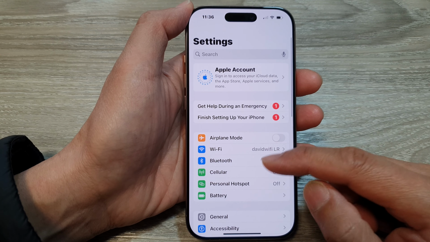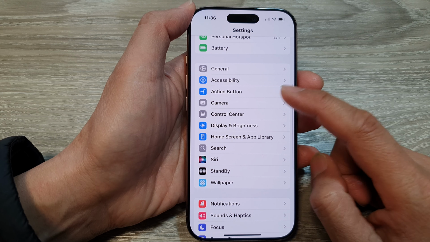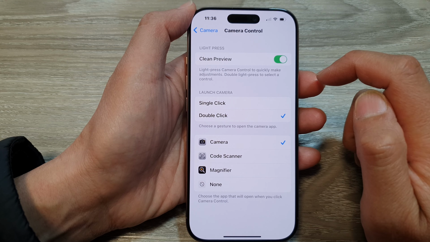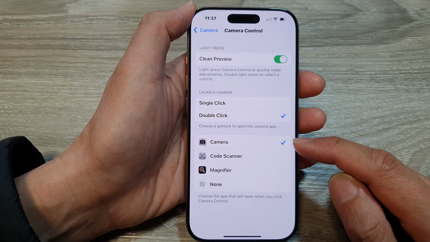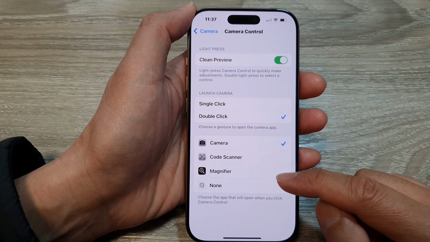Then in the Settings page, we scroll down and then tap on Camera. Next, tap on Camera Control. Now in here, you can choose Camera, Code Scanner, or Magnifier.